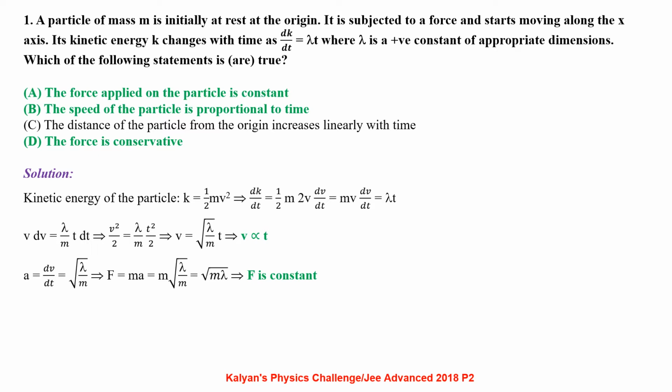For acceleration of the particle, a equal to dv by dt, that is root lambda by m. F equal to ma, so m root lambda by m, which is root m lambda. So options A, B and D are correct.